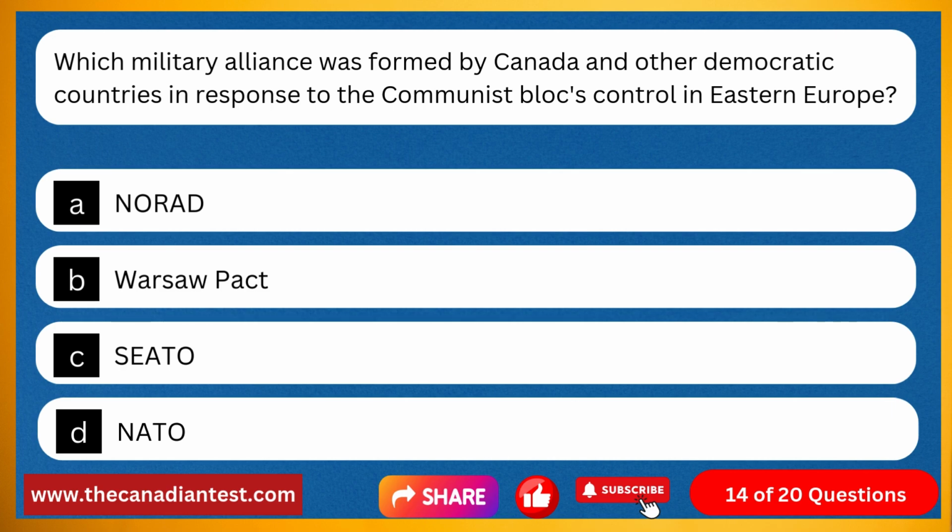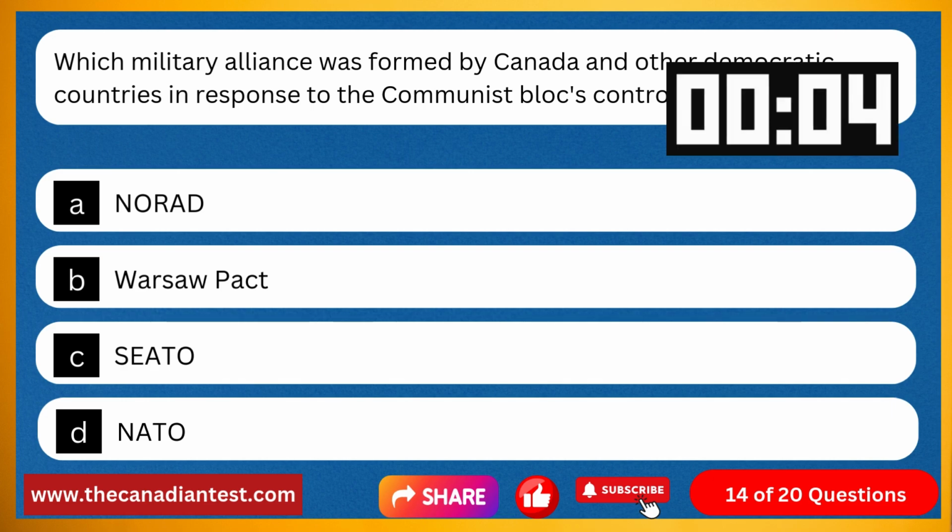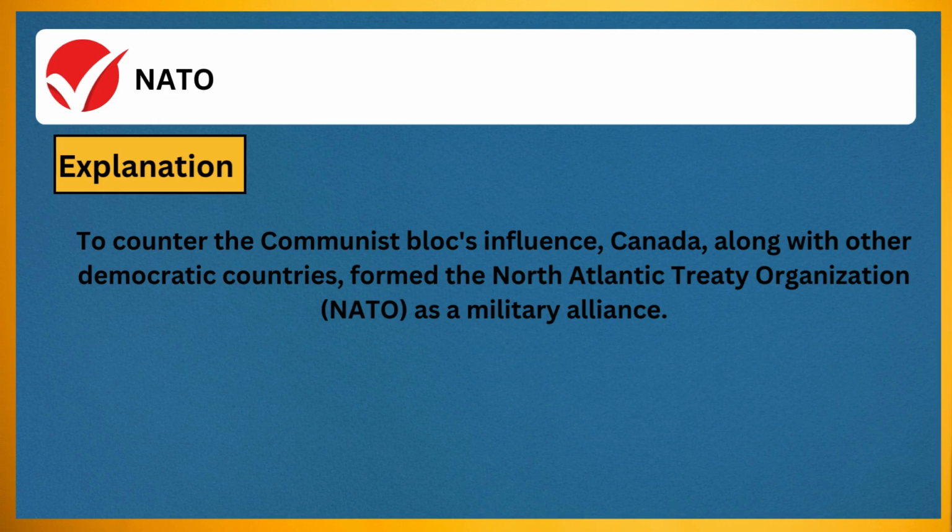Question 14. Which military alliance was formed by Canada and other democratic countries in response to the Communist bloc's control in Eastern Europe? Option A, NORAD. Option B, Warsaw Pact. Option C, SEATO. Option D, NATO. The correct answer is NATO. Explanation: to counter the Communist bloc's influence, Canada, along with other democratic countries, formed the North Atlantic Treaty Organization as a military alliance.